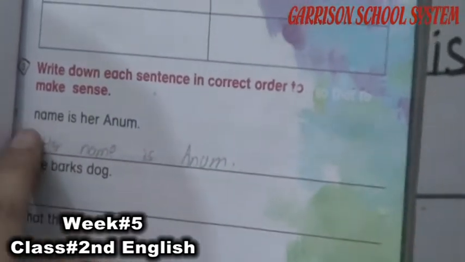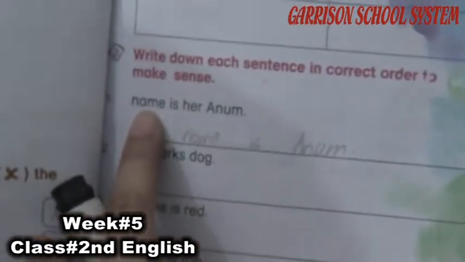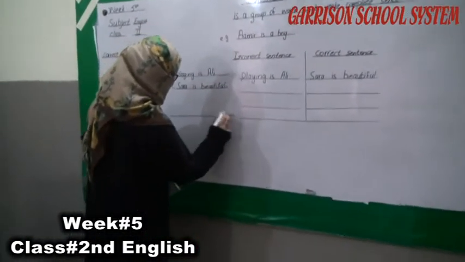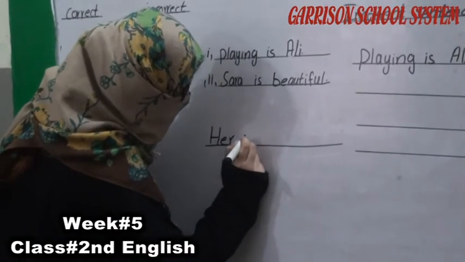Again they are giving you different words, but you have to arrange these words to make a complete sentence. Like they wrote name is her Anna. Not a complete sentence. If we arrange these all and make a complete sentence, we write it as her name